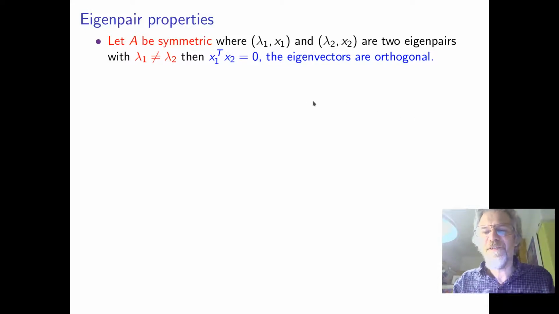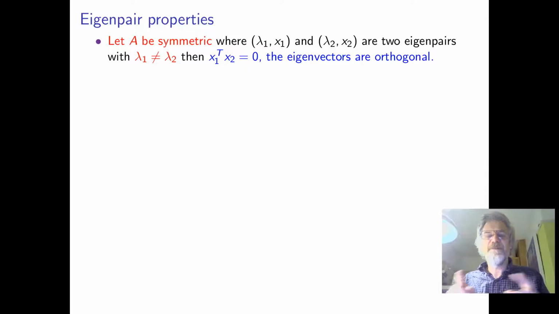Well, if A is a symmetric matrix, so that means equal to its transpose, there's a special property that the eigenvalues have to be real. That means they don't come in complex conjugate pairs. They're just real eigenvalues. And also, there's another neat thing, that if you get the eigenvectors corresponding to different eigenvalues,